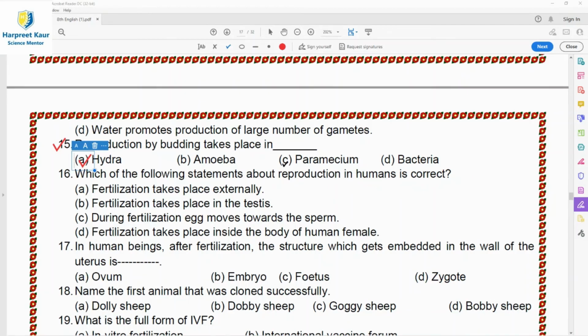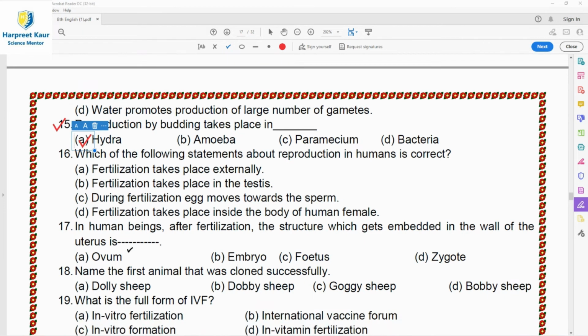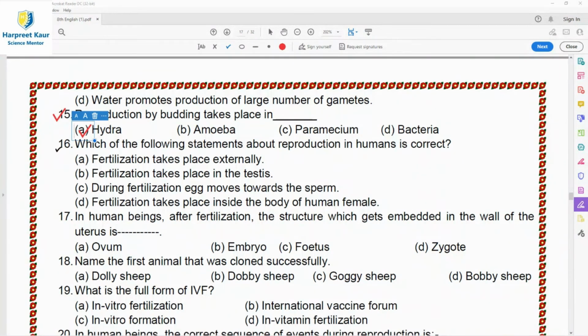And we see the option C, paramecium, it also reproduces by binary fission, and the option D, that is bacteria, it also reproduces by binary fission. So option A, hydra, it only reproduces by budding. Then question 16, which of the following statements about reproduction in humans is correct?